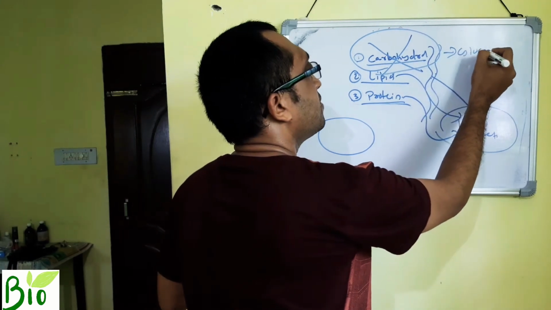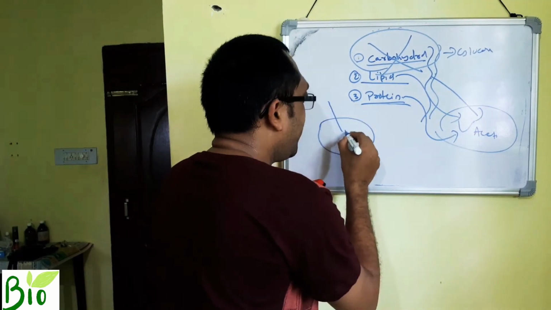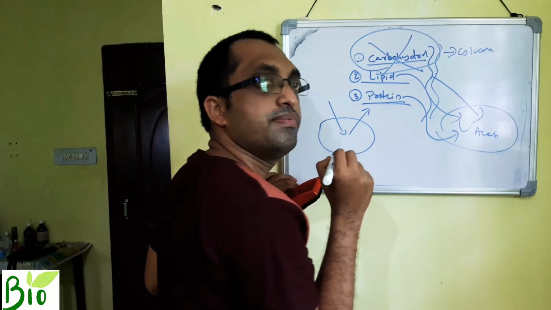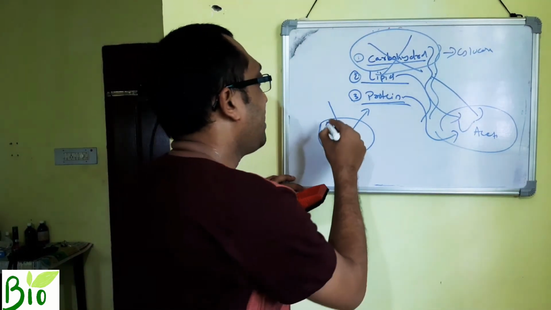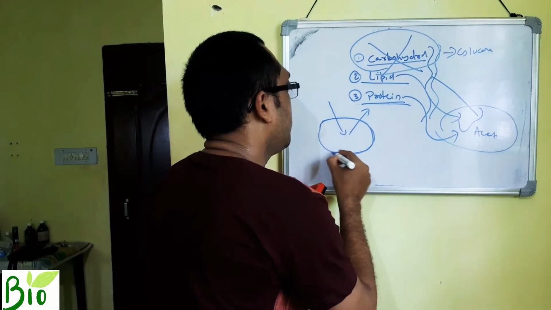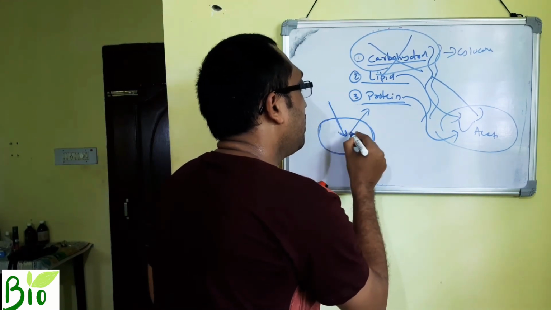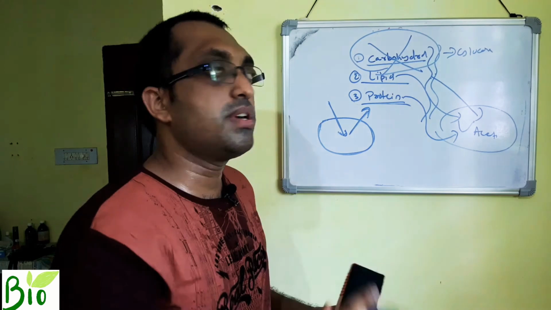Why? The main carbohydrate is what? Glucose. If glucose can enter, glucose also can exit. For that reason, mitochondria stops glucose from entering and exiting. Do you understand my point?